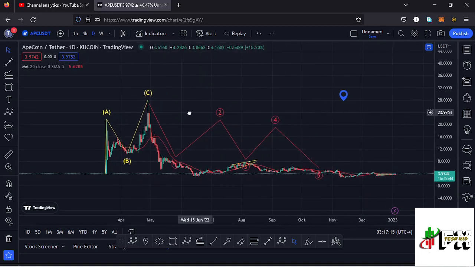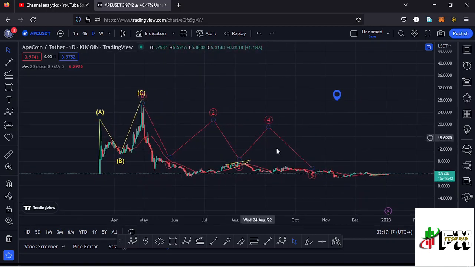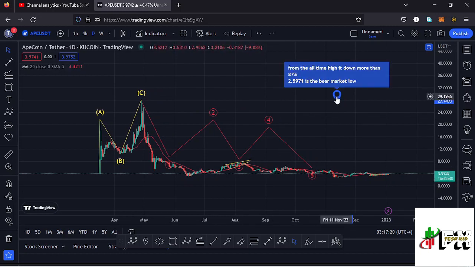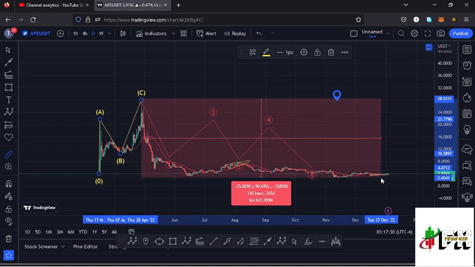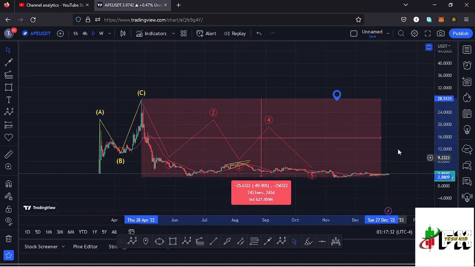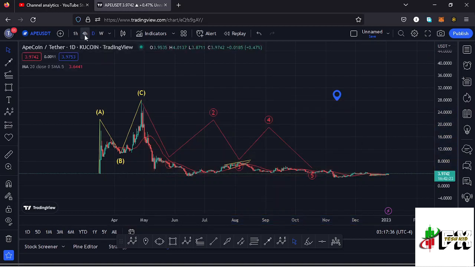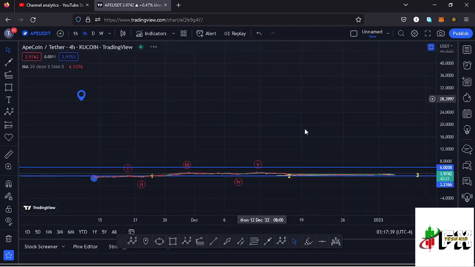And after seeing the all-time high, we started the bear market, where we have been seeing lower prices, and in that movement to the lower side, we have made a low at around the $2.5971 mark. Giving you a measure from the all-time high also, you can see that ApeCoin is down more than 89%, meaning there are chances that we might have seen the low, and very soon I'm expecting a very nice bounce to the upside, obeying the Elliott structures once more.